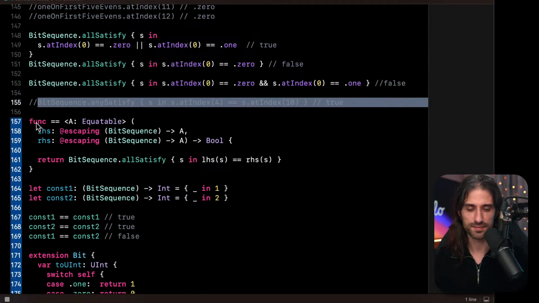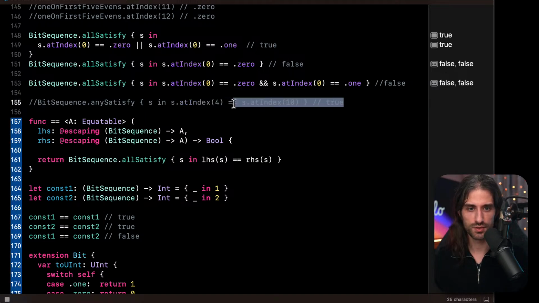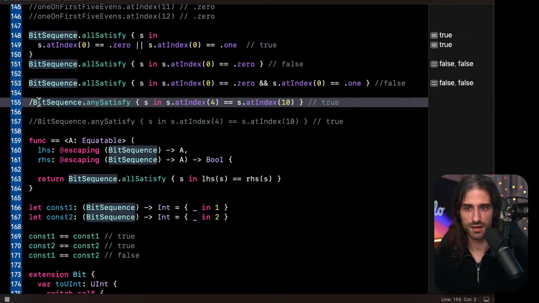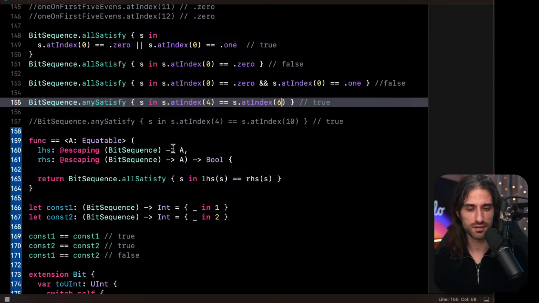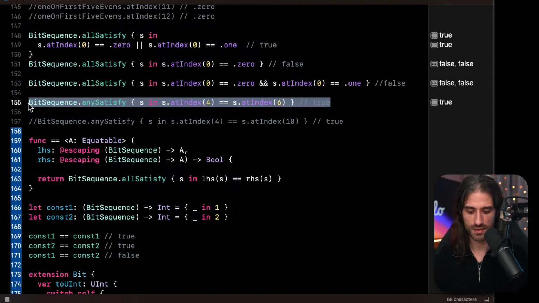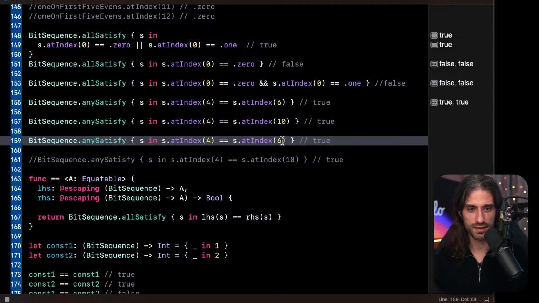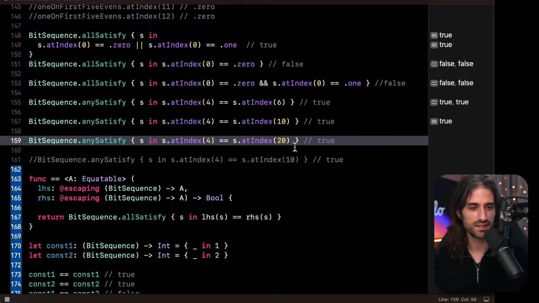But you know what? That's kind of interesting. I'm just going to take this here. Because you see here we have 4 and 10. So I'm going to do 4 and 6. Then I'm going to do 4 and 10. And then I'm going to do 4 and 20. And normally, as I increase the range between the indices that I'm using, I should see that it takes longer to run if I'm correct. We can see here it's longer, and here it's even longer.